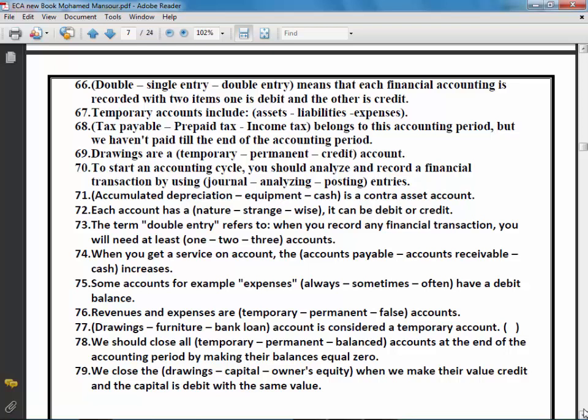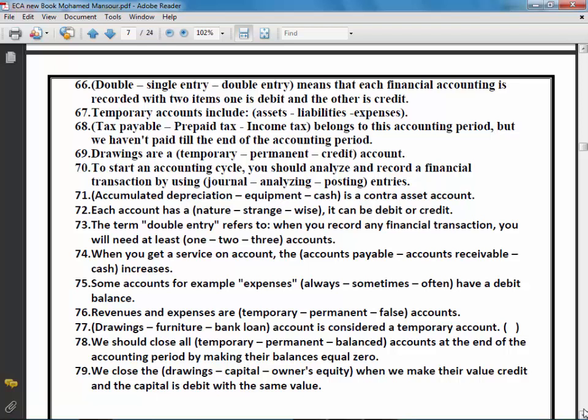Number 69. Drawings are a temporary or permanent credit account? Of course, drawings are a temporary account which we should close at the end of the year. The right answer is temporary account.